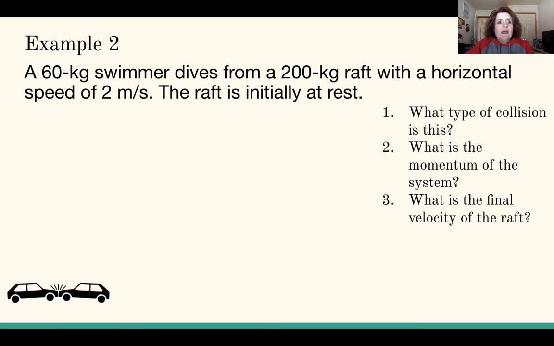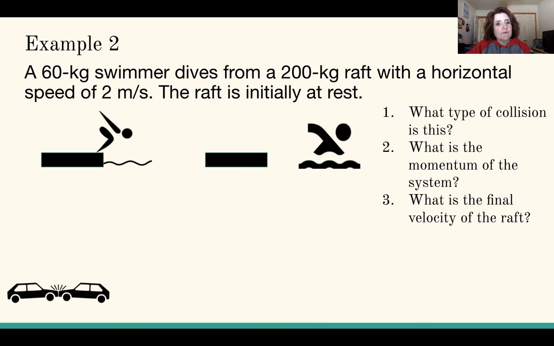Example 2. A 60 kilogram swimmer dives from a 200 kilogram raft with a horizontal speed of 2 meters per second. The raft is initially at rest. So we have a swimmer on a raft, and then we have the swimmer off the raft. So the type of collision: the swimmer and the raft together have a mass of 260 kilograms, and they're technically not moving. The raft is 200 kilograms, and we don't know what its velocity will be afterwards, but the swimmer dives off at 2 meters per second.